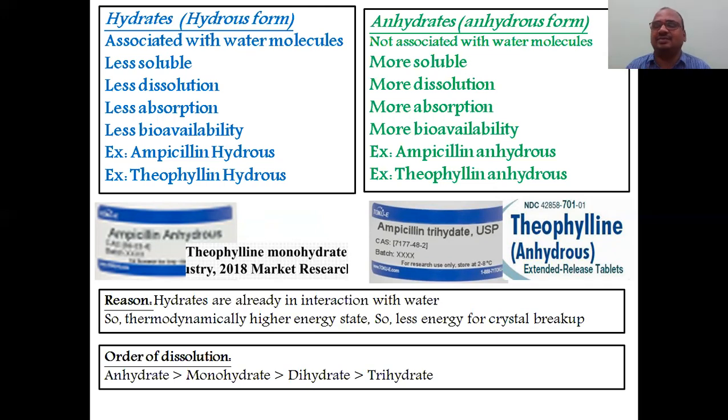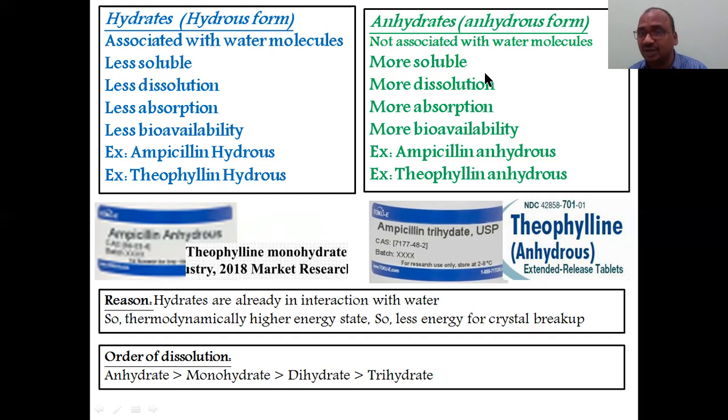Non-stoichiometric, because it doesn't have a solvent inside. Then you can say it is non-stoichiometric. Okay. So the hydrous form, the hydrate form, is always associated with the water molecule. That's why the name hydrous itself indicates association with the water molecule. Here it is not associated with the water molecule.